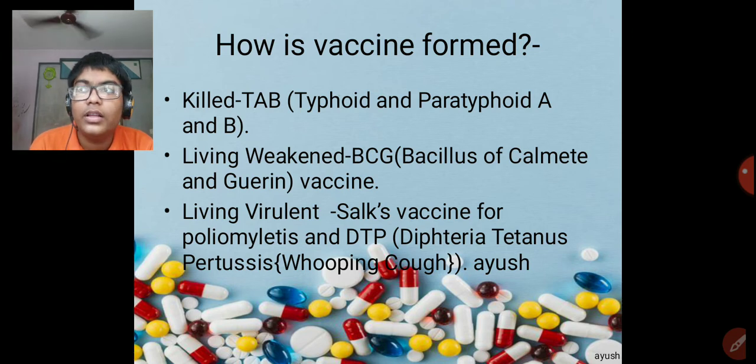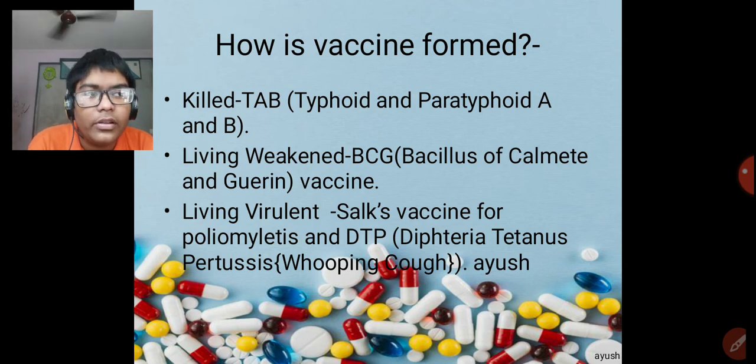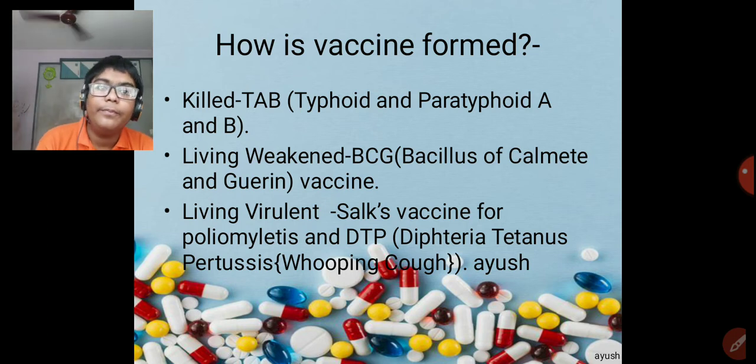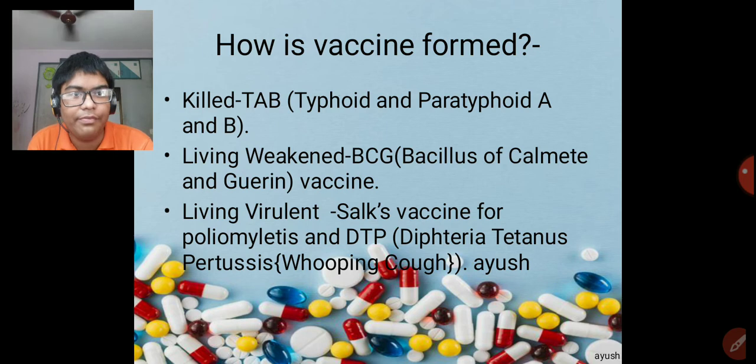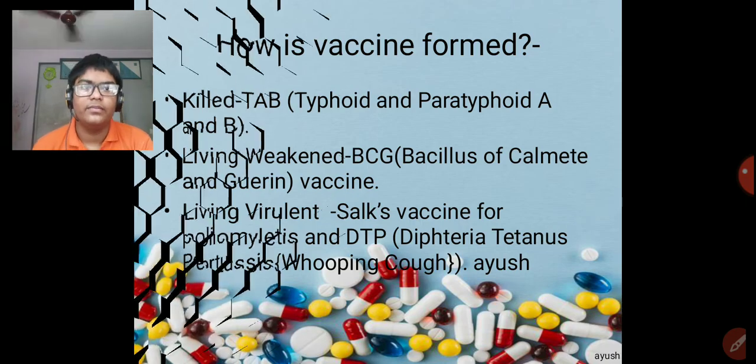Then the vaccine can be formed by living and fully virulent germs. One example is the rabies vaccine, used when a dog bites you. Another example is poliomyelitis, polio. We know a dose of polio is given when you are small. And the DTP, that is diphtheria, tetanus, pertussis, also called whooping cough, is given. Just ignore those names aside, okay? So these are the types of vaccines.